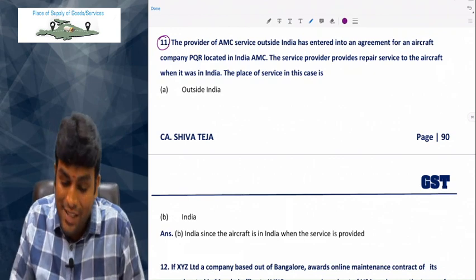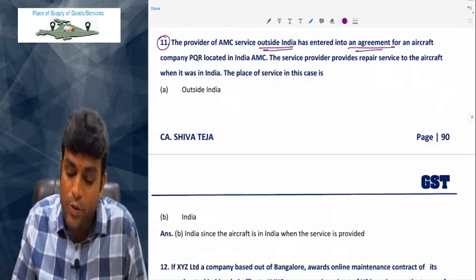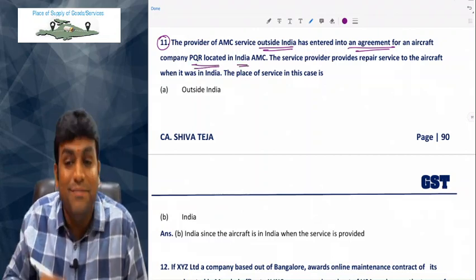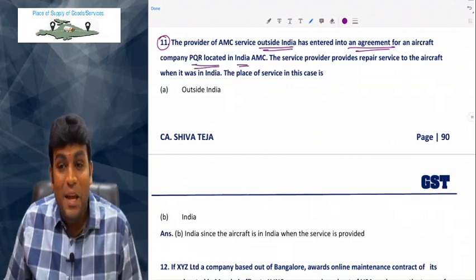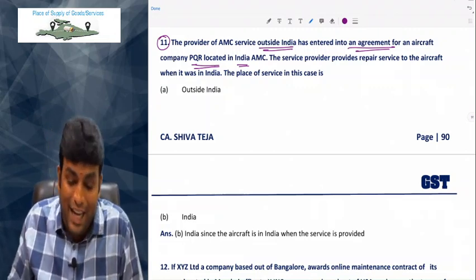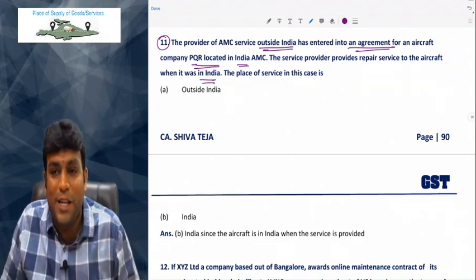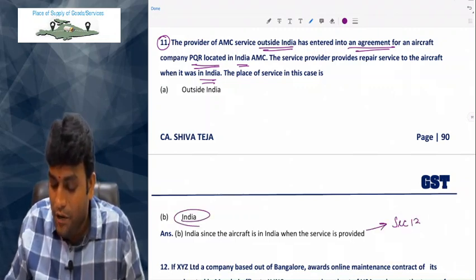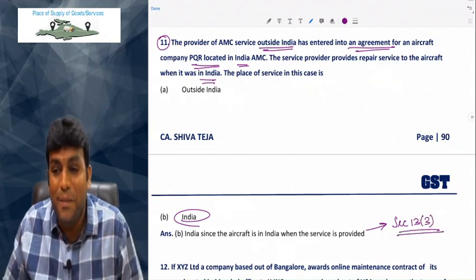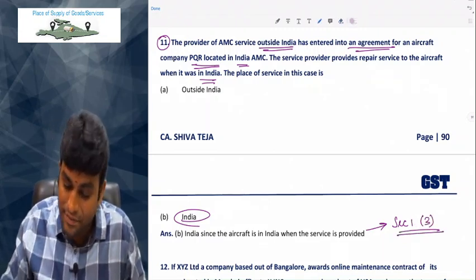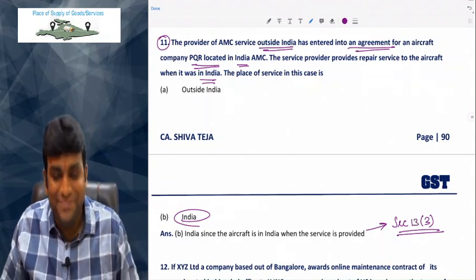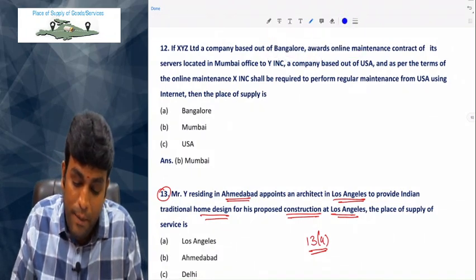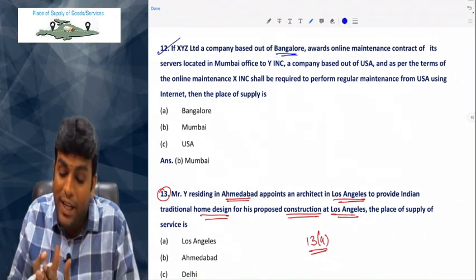Provider of AMC service outside India has entered into an agreement for an aircraft company PQR Limited in India. So service is to be done in India. Service provider provides repair service to the aircraft when it was in India. What is the place of supply of service? Obviously it is India, my dear friends. And this answer is because of section 13(3), performance based services.